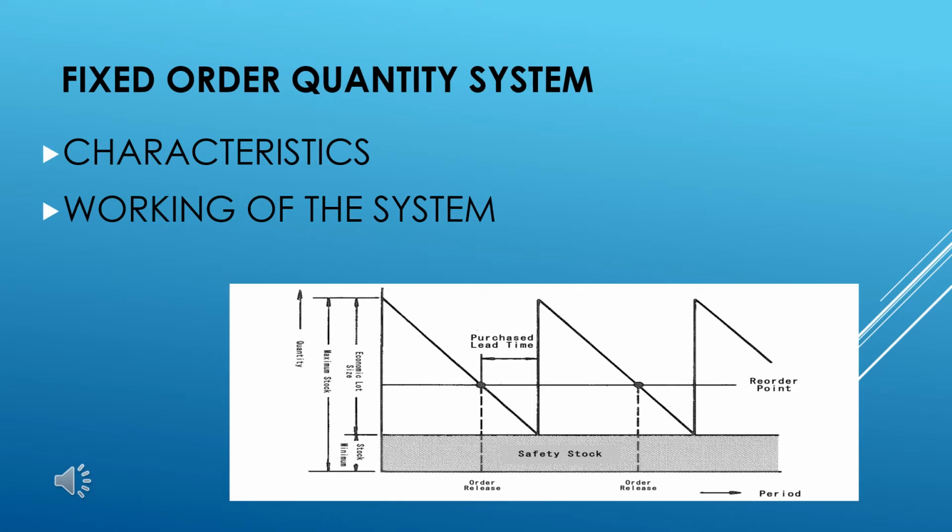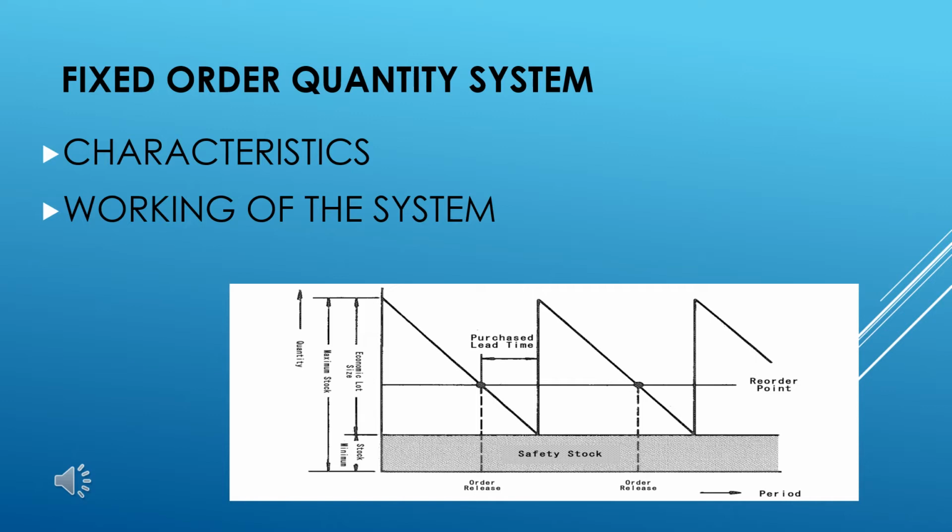As I previously said, the fixed order quantity system is also called the fixed order system. There are certain characteristics of a fixed order quantity system. The reordering quantity is always the same, which is usually the same as the economic ordering quantity.